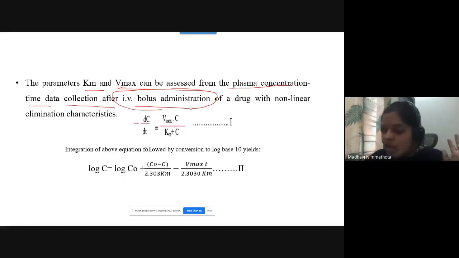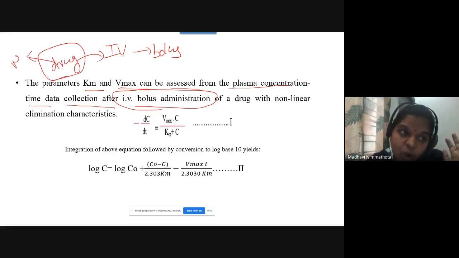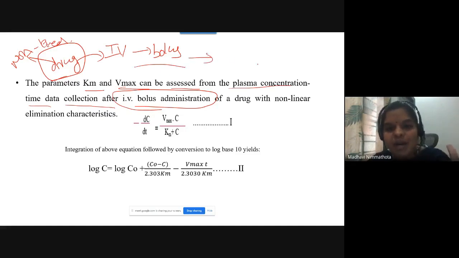See ma, if you give a drug through IV bolus route, this drug will definitely follow non-linear kinetics. Then only you can find out the Km and Vmax. So the non-linear pharmacokinetic drug will be given by IV bolus. You can assume one compartmental open model kinetics. Then you can find out Km and Vmax.